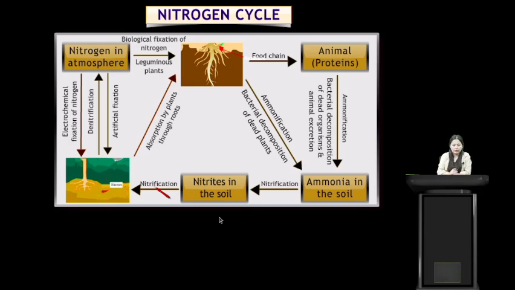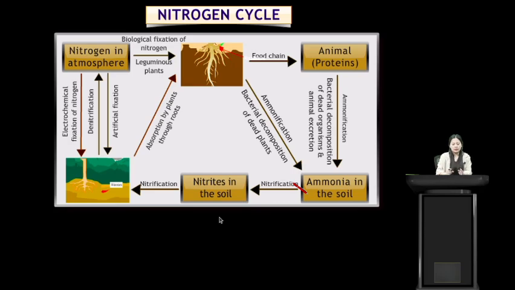Now we know that nitrates are absorbed by plants. So again these nitrates will be absorbed by plants for growth and development. Some of these nitrates, by denitrification, will be converted to nitrogen in the atmosphere. The nitrogen in the atmosphere, besides biological fixation, can also be converted to nitrates by artificial fixation and by electrochemical fixation of nitrogen. So here we see that this is the nitrogen cycle.